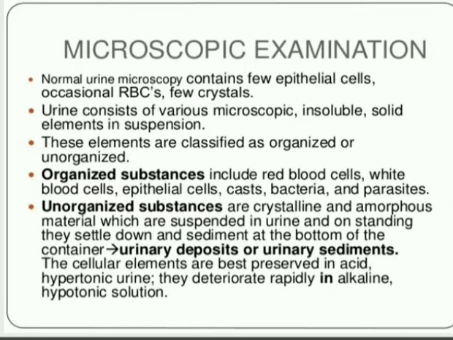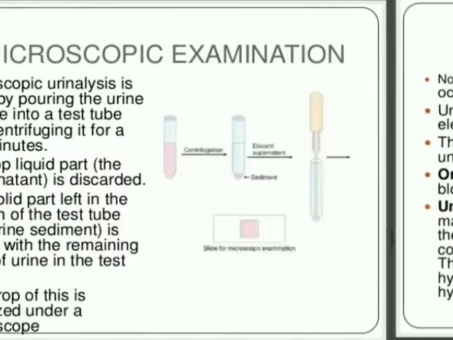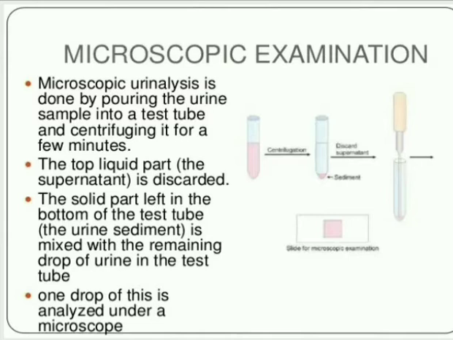We observe any crystalline and amorphous material which is suspended in urine, and on standing it settles down and sediments at the bottom of the container, okay. And after that, microscopic urine analysis is done by pouring the urine sample into a test tube and centrifuging it for a few minutes. The top liquid part is discarded.